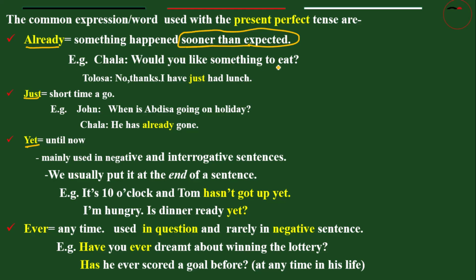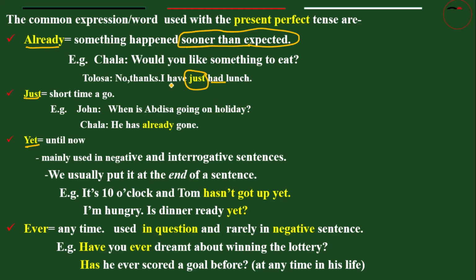Look at this form. Would you like something to eat? No thanks. I have just... So I have already, I have just, we can say here. That means a time before. Yeah, a time before. I have just had a lunch. Why do we use had here?